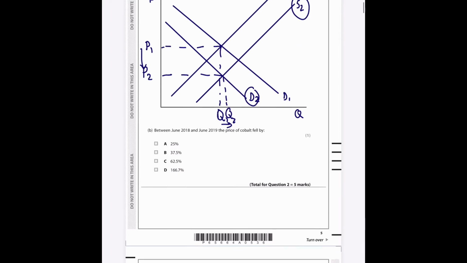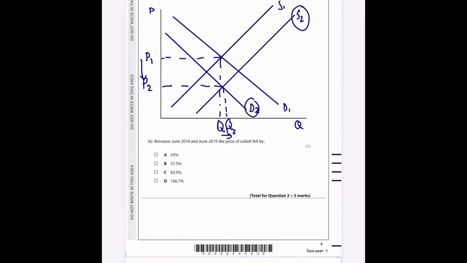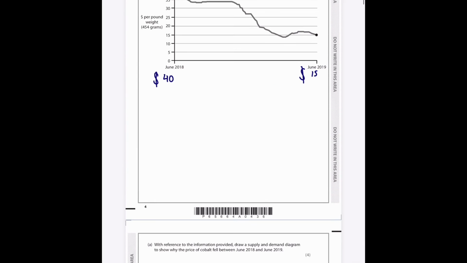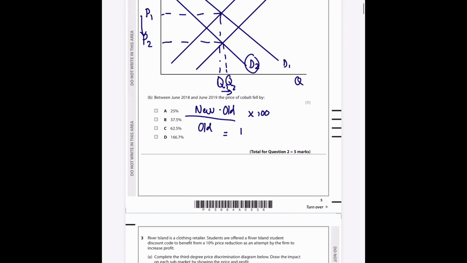Okay, between June 2018 and June 2019, the price of cobalt, they also love a percentage change, and percentage change is new minus old over old times 100, and the new is always the most contemporary value, so $15 minus $40 over $40 times 100.